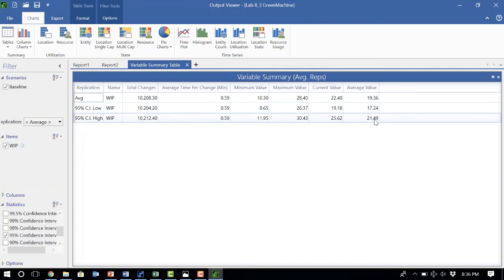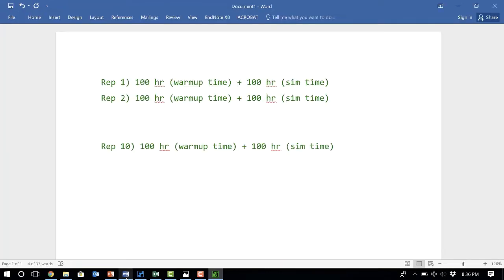So you want to report all these numbers to your manager so that they can know what the average is and how much variability it has, so that they can know how reliable this 19 for the working process is. Okay. So that's one way to run the simulation.